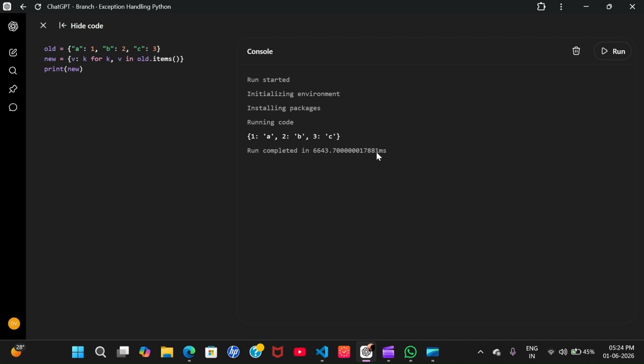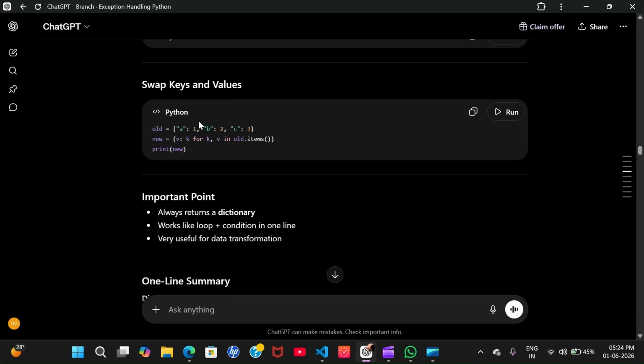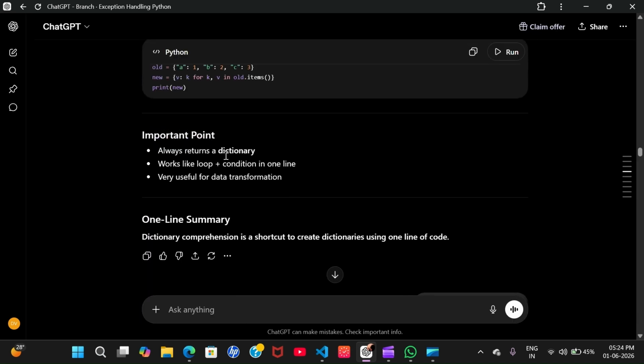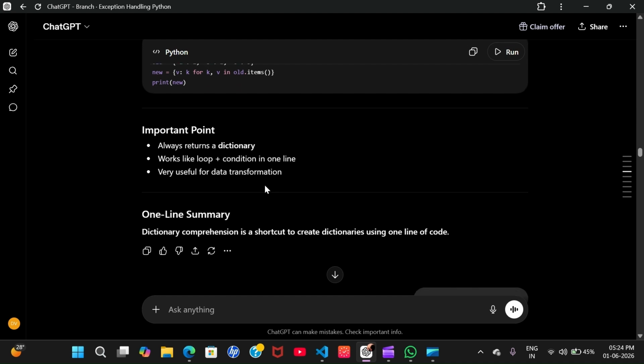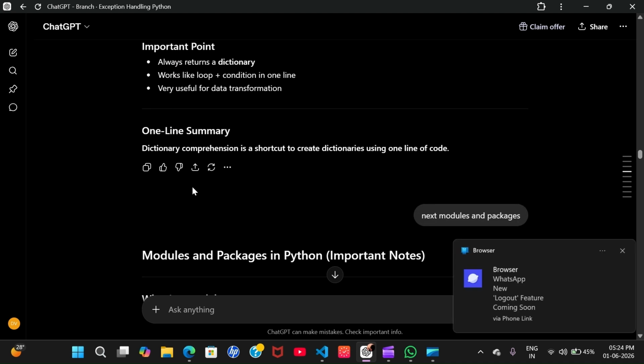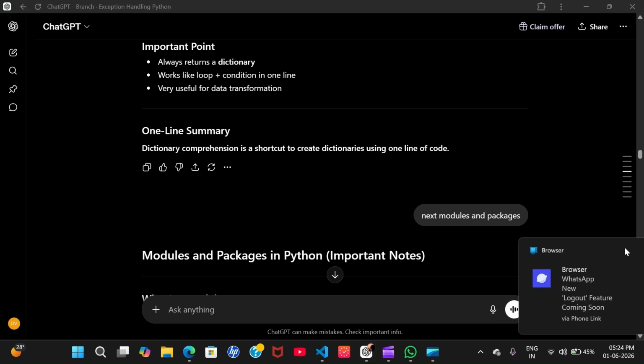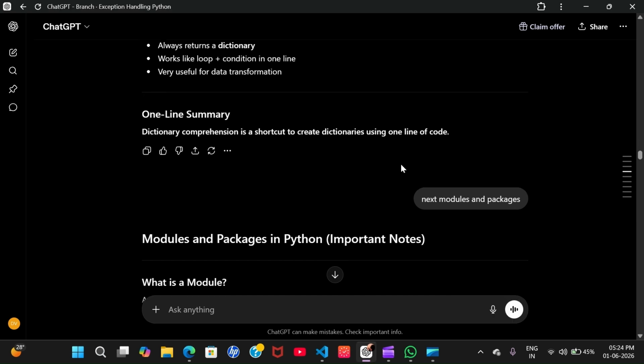So v will become the key, which is 1, and k is what? a, b, c. Okay, in that way you will get your swapped dictionary. It always returns a dictionary, works like a loop with a condition in one line. It is very useful for data transformation. Dictionary comprehension is a shortcut to create dictionaries using one line of code.